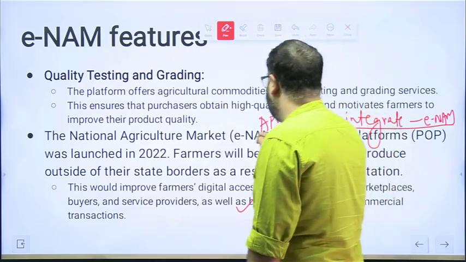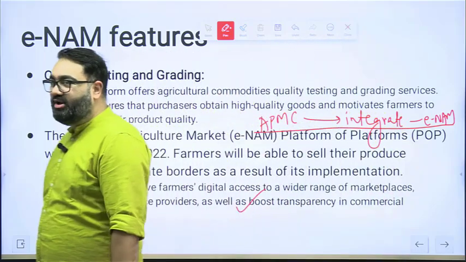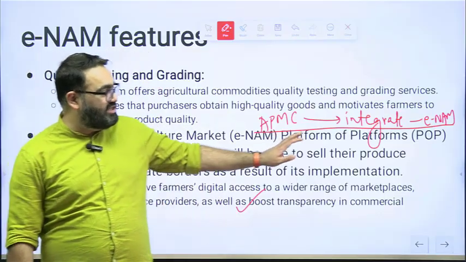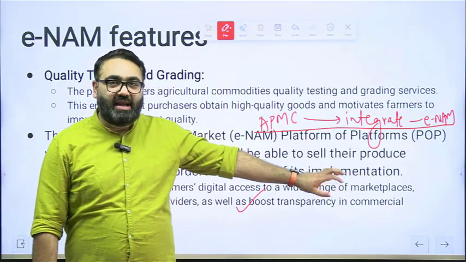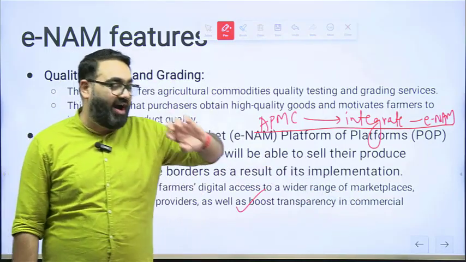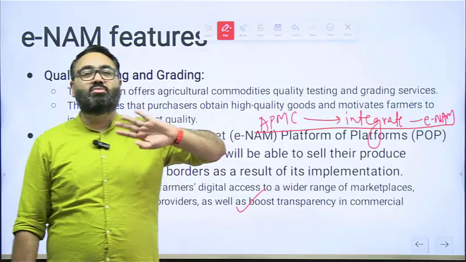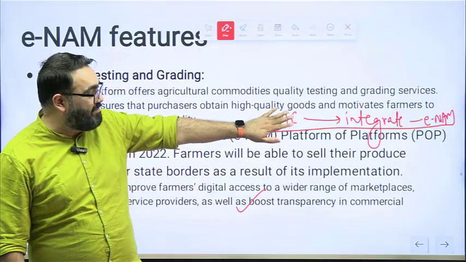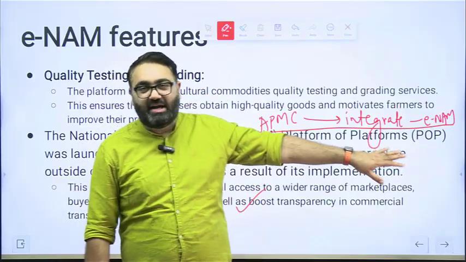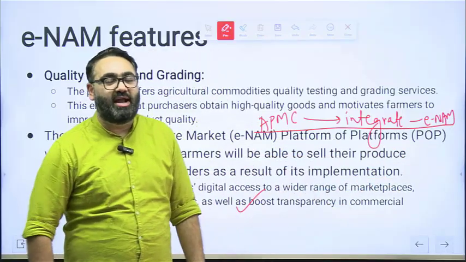Without the state APMCs saying yes, we should integrate with eNAM, eNAM will not function. It will only function as long as the state mandis are willing to integrate with eNAM. If they don't, the farmers would not be able to take advantage of this.